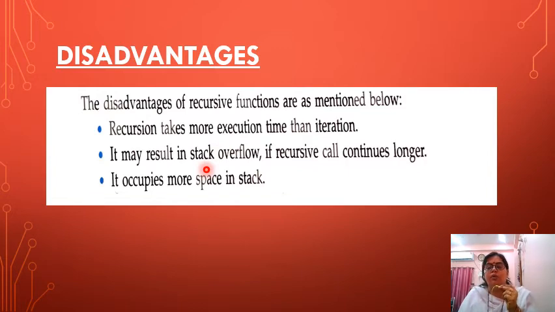If we put a pile of books one by one, which book will you first take out? The book which you have put last. Remember that you will take out the book which you have put last. So the stack works on the LIFO technique, last in first out. Whatever data you have put in last will be taken out first. Recursion works on this technique. It occupies a lot of space in the stack memory.